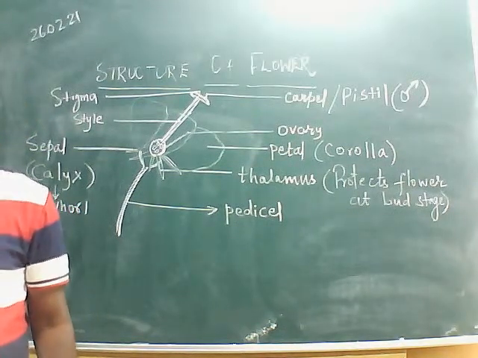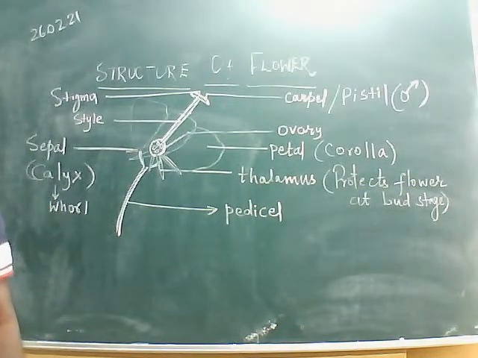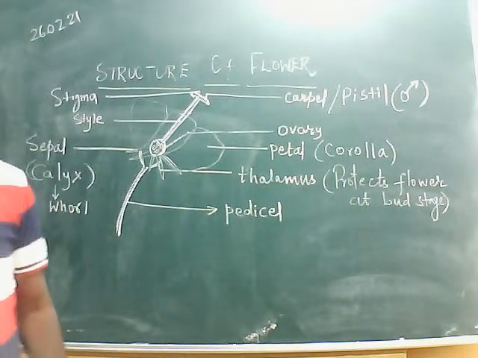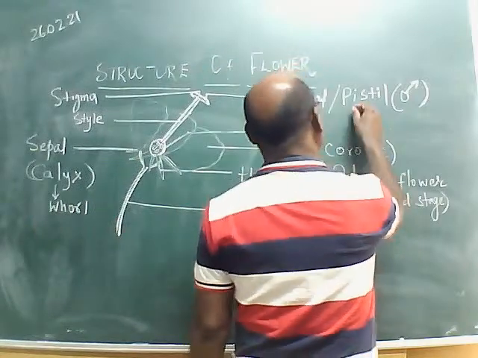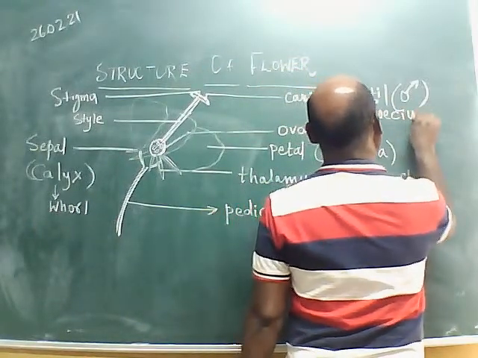What do we call that whorl of these female reproductive parts? It is known as gynoecium.